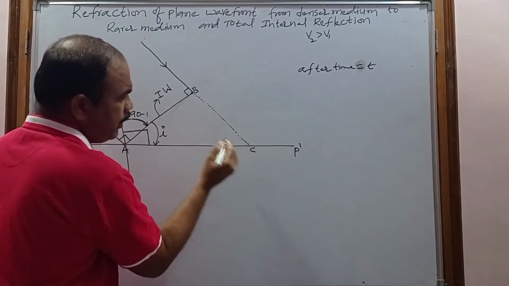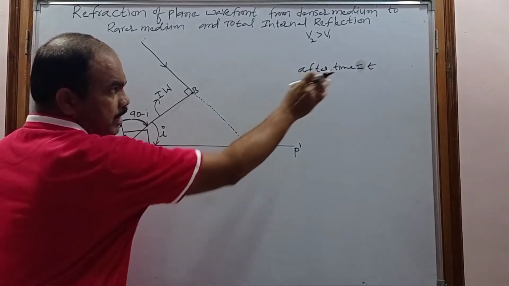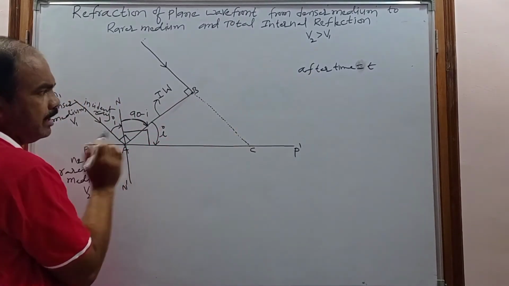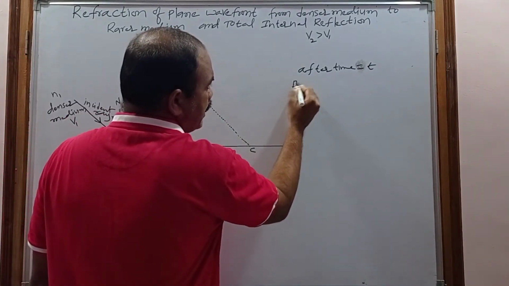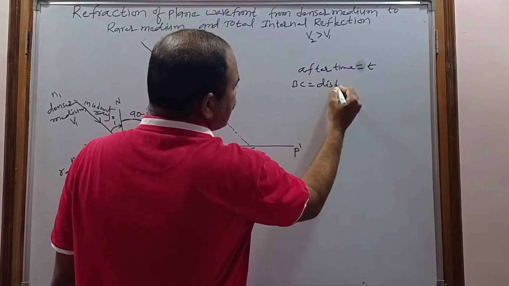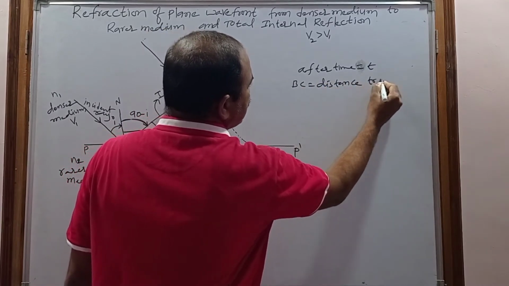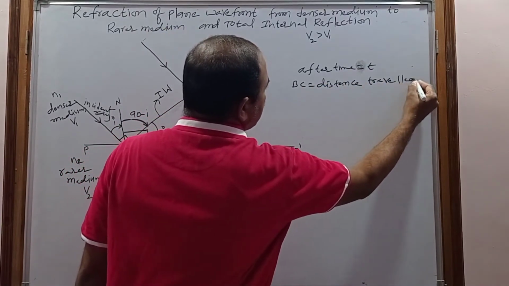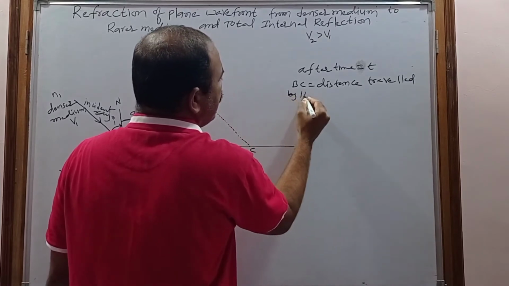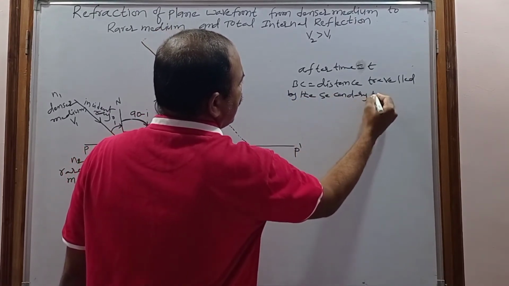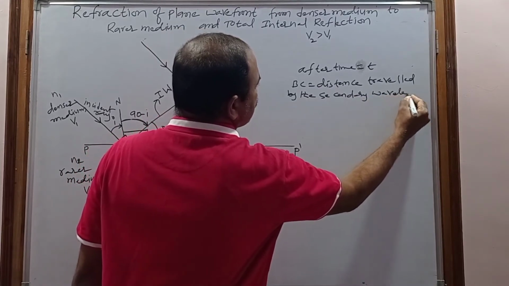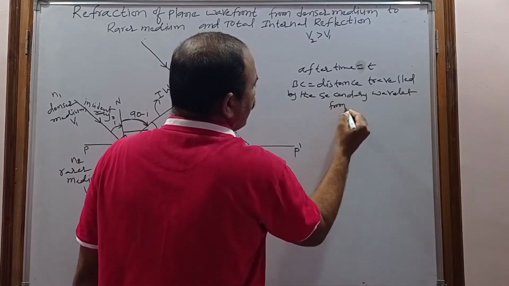The distance is BC. BC is the distance traveled by the secondary wavelet from B.